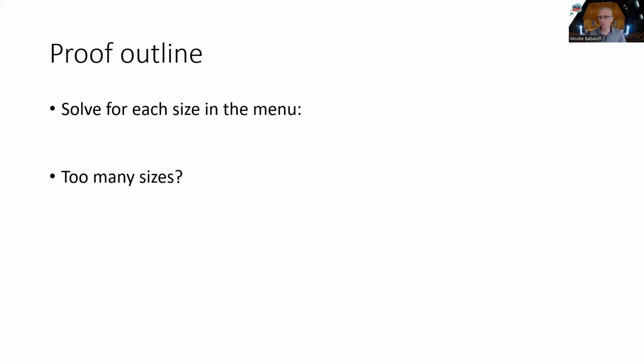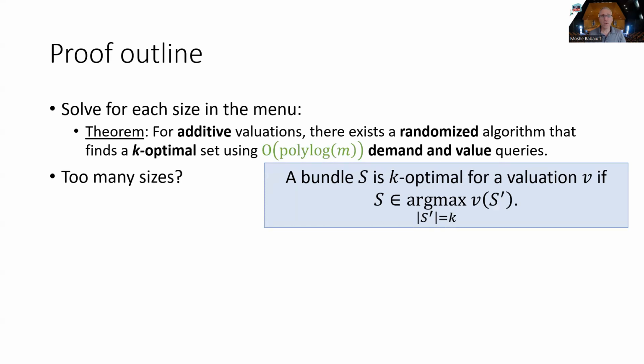Let us formalize that as formal claims. For additive valuations, there exists a randomized algorithm that finds a k-optimal set, that is, a set that maximizes the value given the size, using only polylogarithmic demand and value queries. This means that we can solve one of the entries.